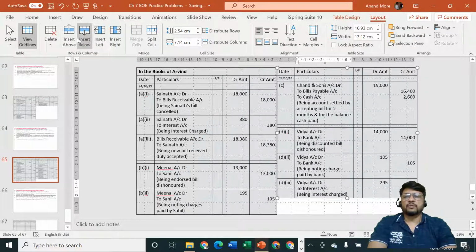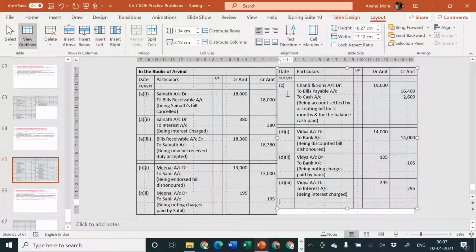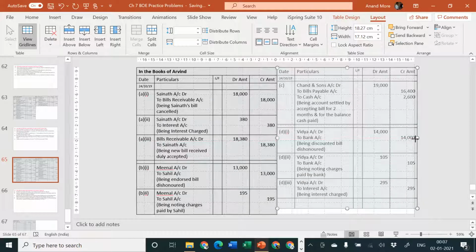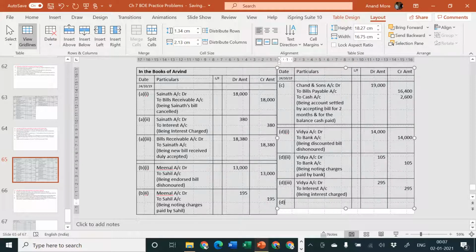We are going to pass a new entry for the bill. Now what is the amount of bill? I'm just disappearing from the screen so that you can understand the things more effectively. Yes, here it is. Okay, so tell me, we are going to receive the bill now. Point number D and entry number 4.